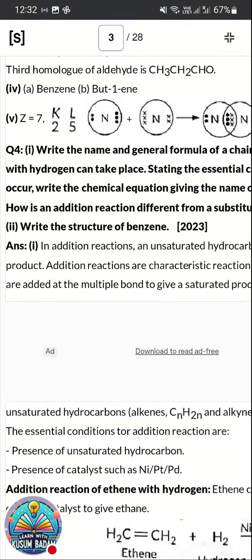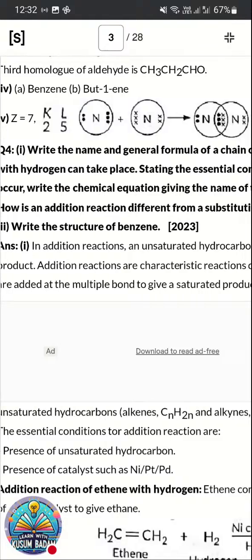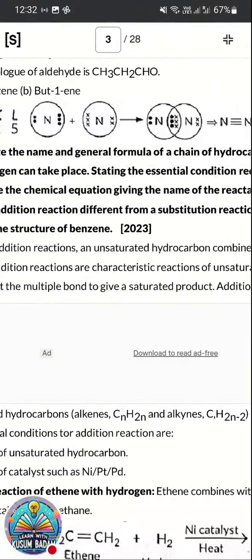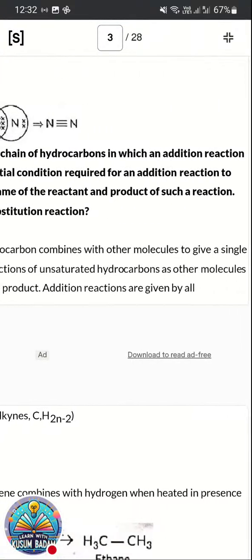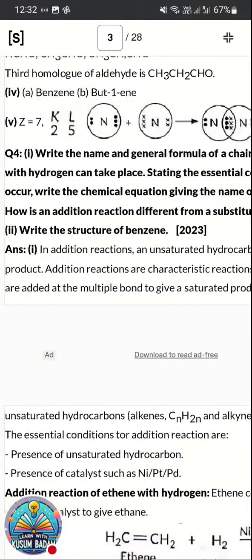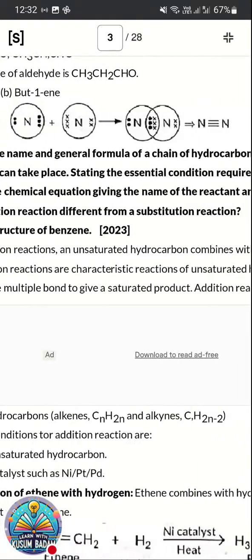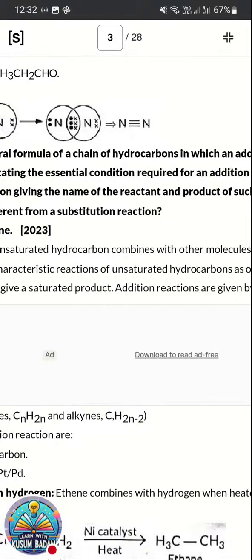This question was asked in 2023, and along with that, the structure of benzene. In an addition reaction, an unsaturated hydrocarbon combines with another molecule to give a single product. Addition reactions are characteristic reactions of unsaturated hydrocarbons. So the question was, addition reaction is given by which compounds?